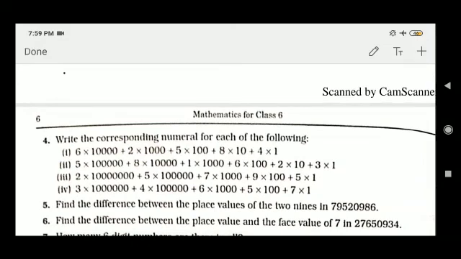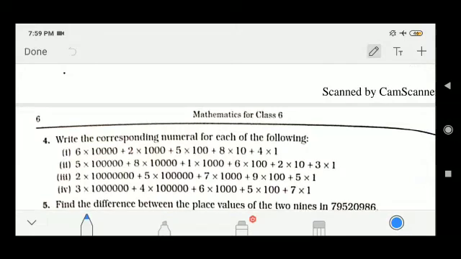One I am doing, see here. So here in 6, how many zeros are there? 4 zeros, so it is in the thousands place, you write 6. After that 3, after that see the descending order of the zeros. So first 4 zeros, here 3 zeros, here 2 zeros, here 2 zeros, here 1 zero, here no zero. So only write the numbers if all are in descending order: 6 2 5 8 4.